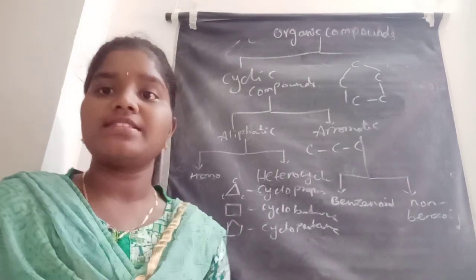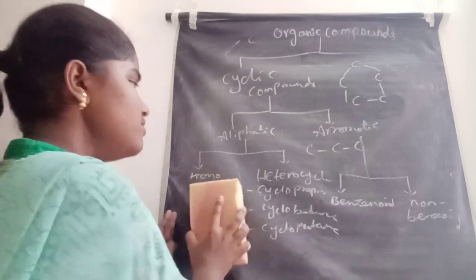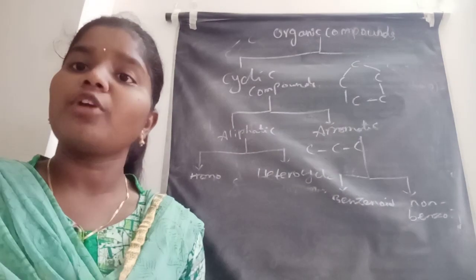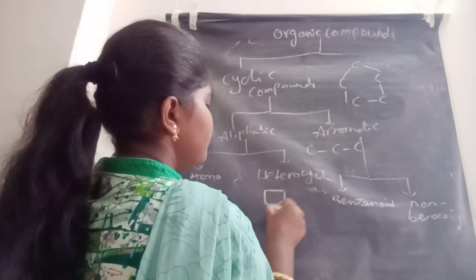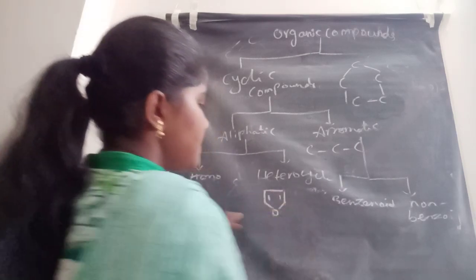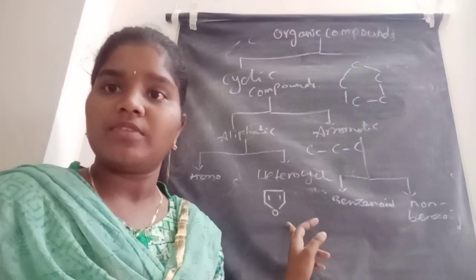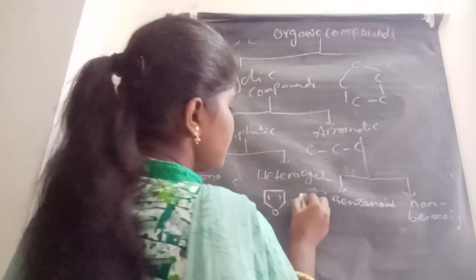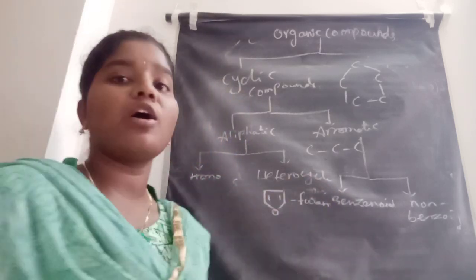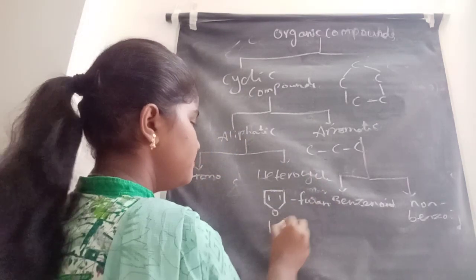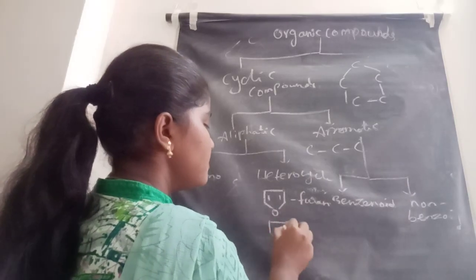Let us see some examples for the heterocyclic compounds. Furan. Furan is an example of heterocyclic compounds. Here oxygen is there other than the carbon atoms. Oxygen is involved, so this is an example of a heterocyclic compound. Furan, thiophene. Sulfur is involved in this.